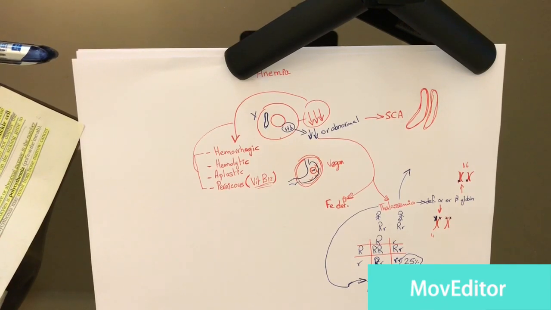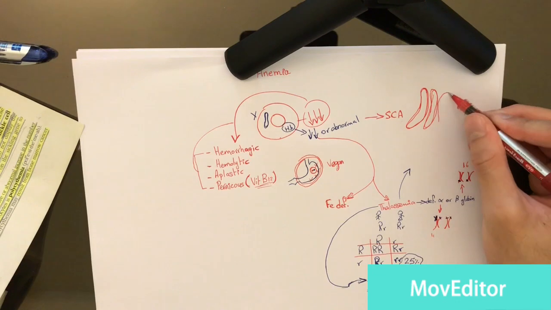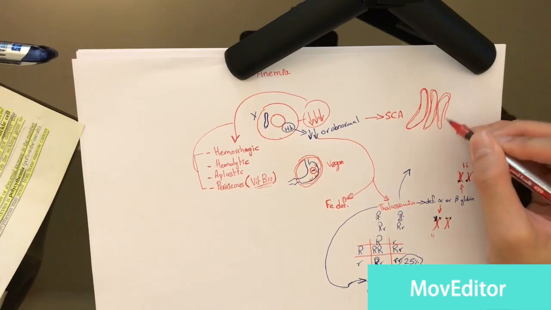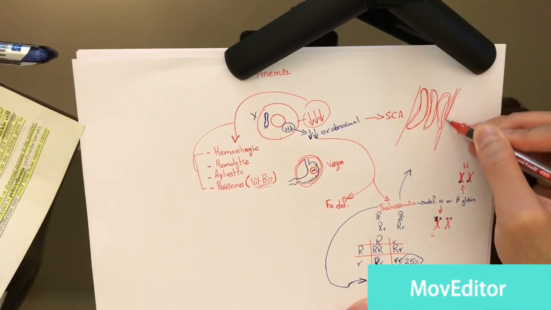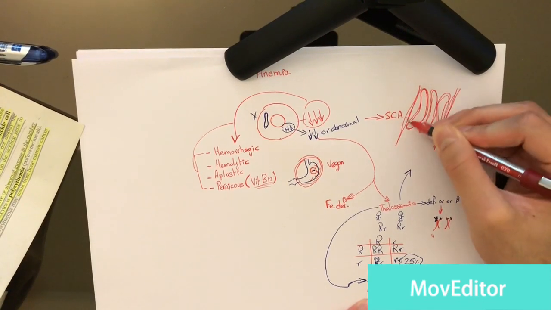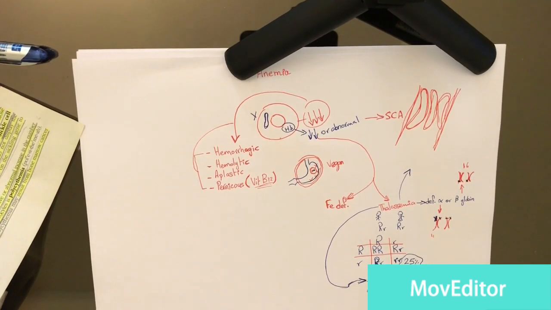It will become sharp, and this will cause the red blood cell to be crescent in shape, like this. And the red blood cells will start clumping up on one another and blocking the blood vessel. This will cause patients to start gasping for air and to feel pain.